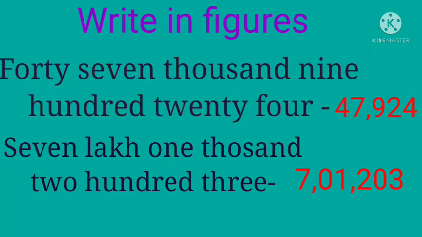Then look at the lakh period, 7 lakh. So you put 7 in the lakh place. So then the number, we can write the number as 7 lakh 1,203. You got the number? Like this, you can write the number when the corresponding number names are given.